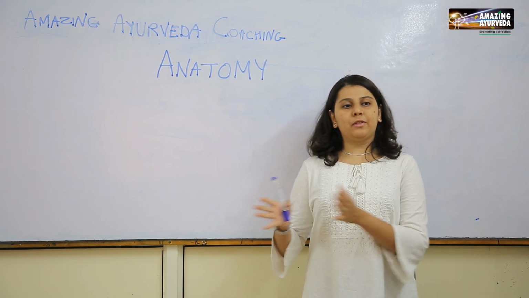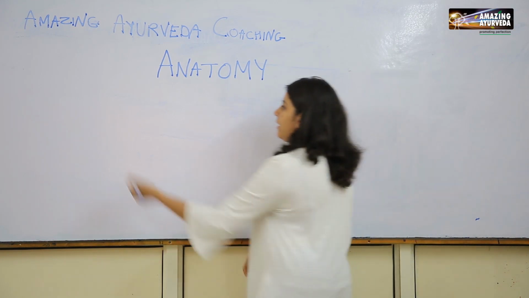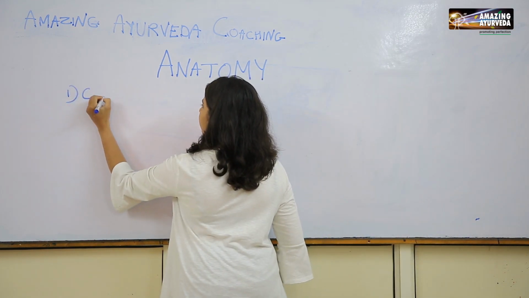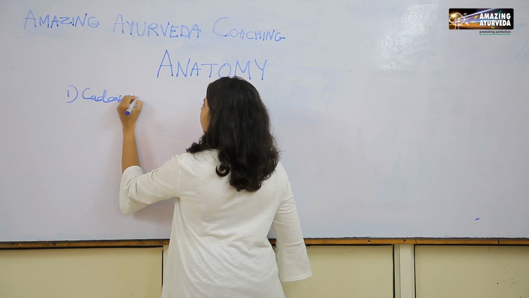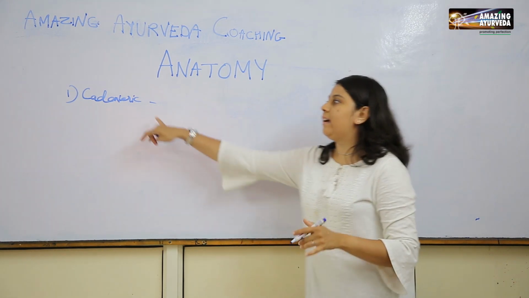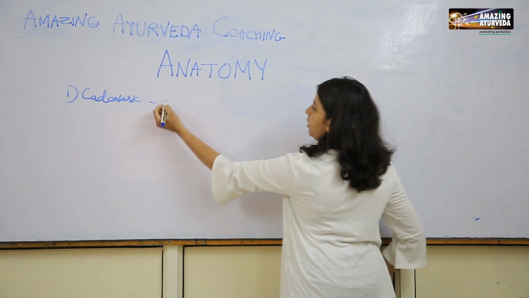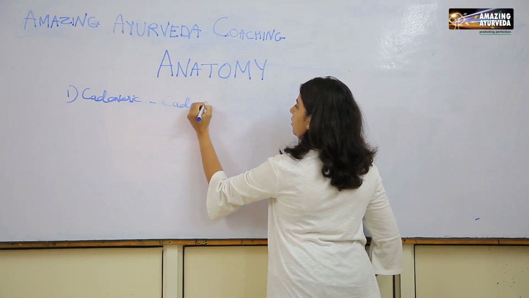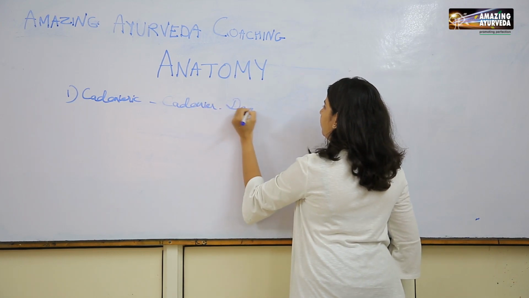There are various types of anatomies. First is cadaveric anatomy, in which we study the structure of the dead body. This word is derived from the term cadaver, which means dead body.